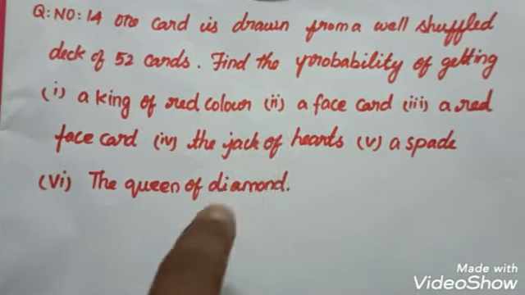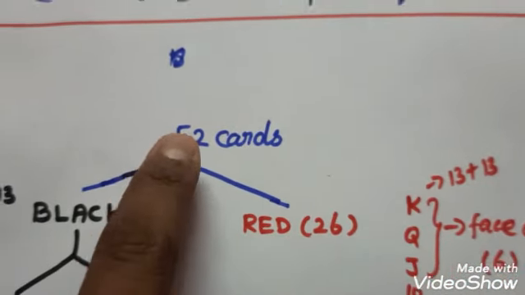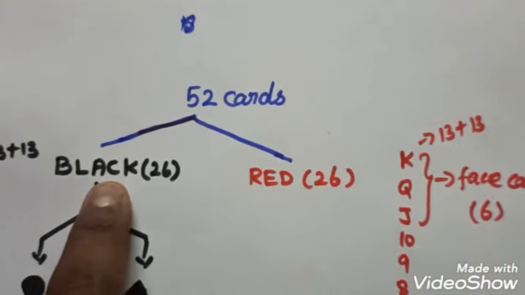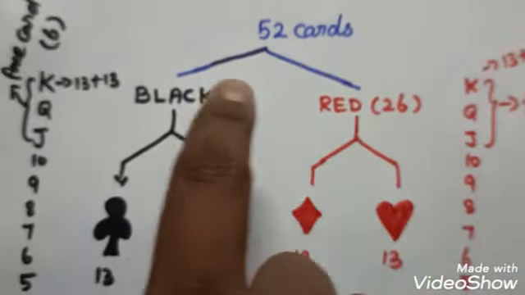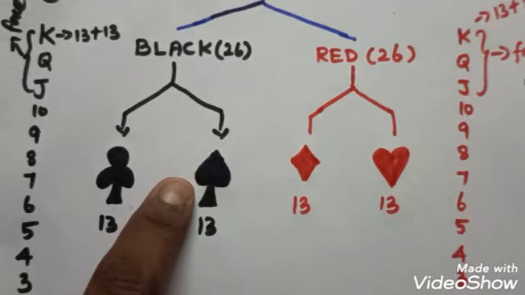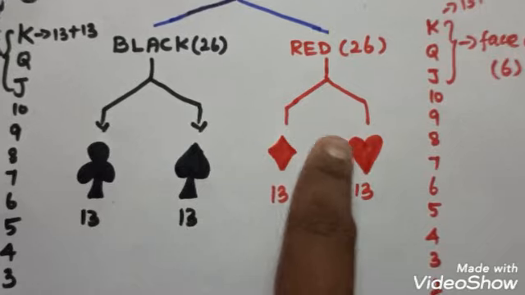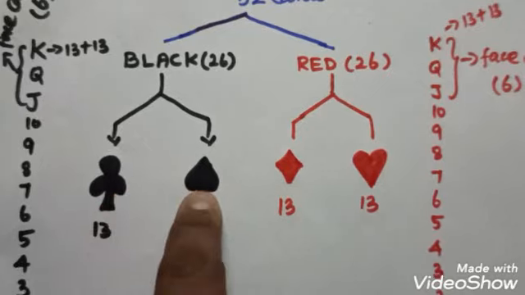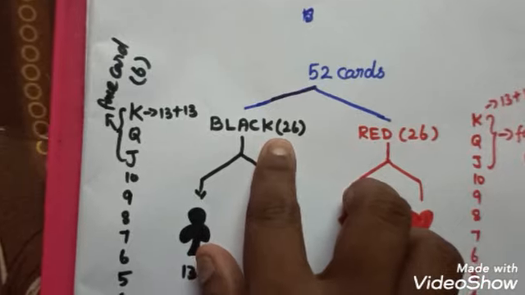Before I look at this question, let me recall. Totally 52 cards, and these 52 cards can be split into black and red. Black contains 26 cards, and red 26. And the black 26 can be split into 13 clover and 13 spade. The same way red can be split as 13 diamond, 13 hearts. So totally 2 colors and 4 patterns, 2 in black, 2 in red.